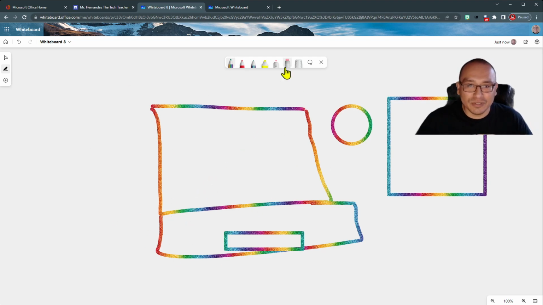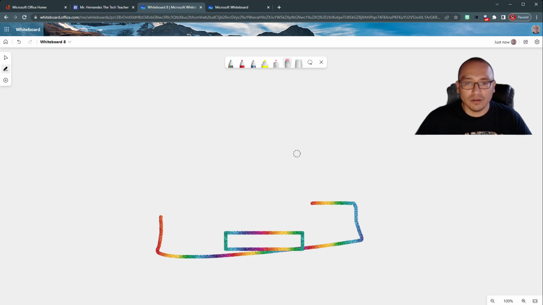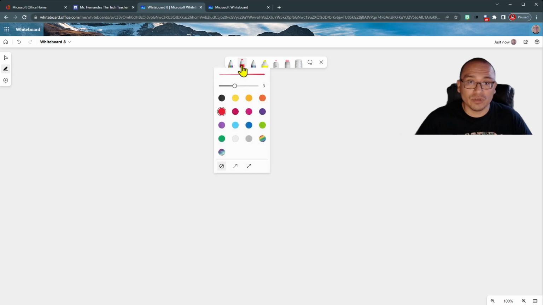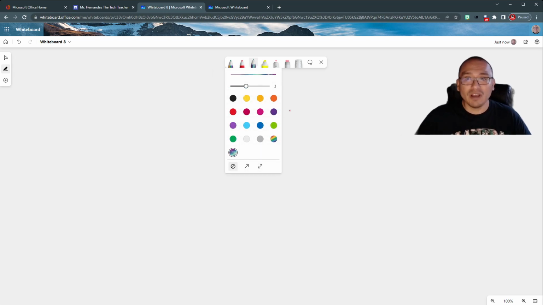Anyways, you can click on the eraser. And you can click it on again and have a couple of options: erase partial or erase the entire thing. So watch, I'm going to click on erase entire, and it'll erase more of what you drew. Okay. If you want just partial, let me click on partial, and look, it's going to be like a real eraser in real life. Okay. So you play around with that, but notice that when you click one time, you're activating the tool, but clicking it twice, you get more settings. Okay. So play around with that.